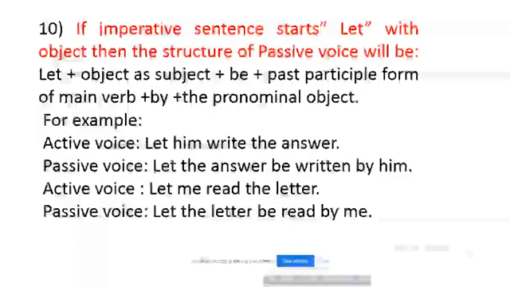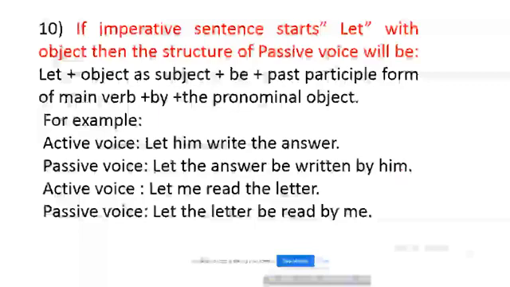This pronominal object here would be pronominal object. In second example, you see let me read the letter. In passive form, let the letter be read by me.